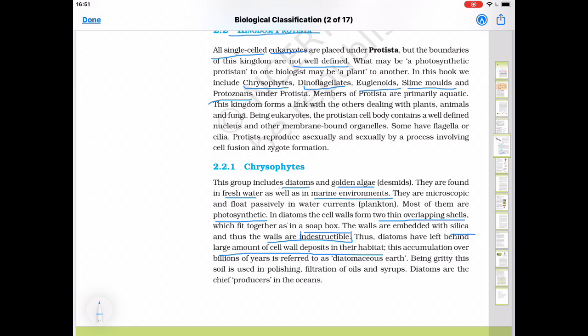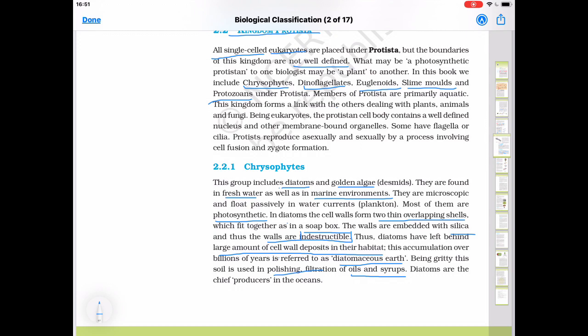This accumulation over billions of years is referred to as diatomaceous earth, because in that earth diatoms are present and silica is present, so that earth is known as diatomaceous earth. Being gritty, very hard, that soil is used for polishing, and filtration of oil and syrups.